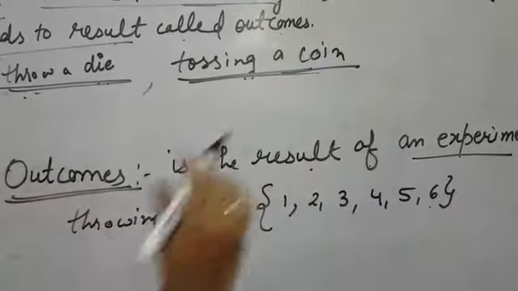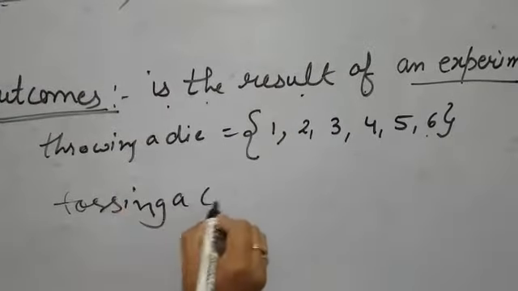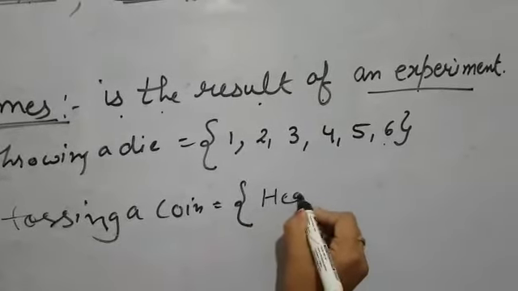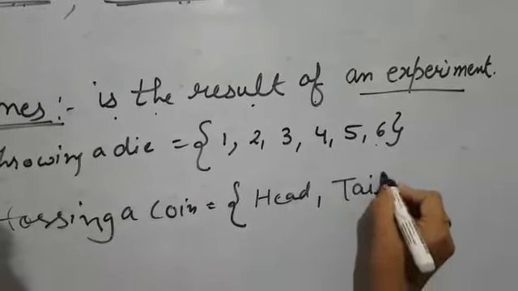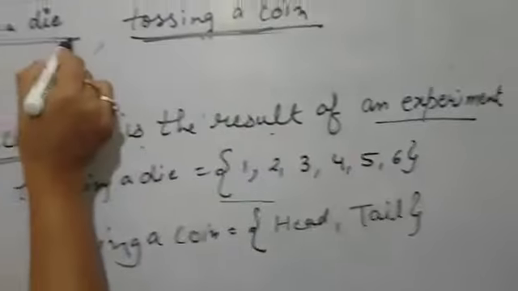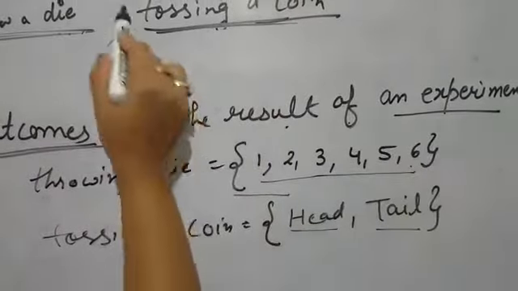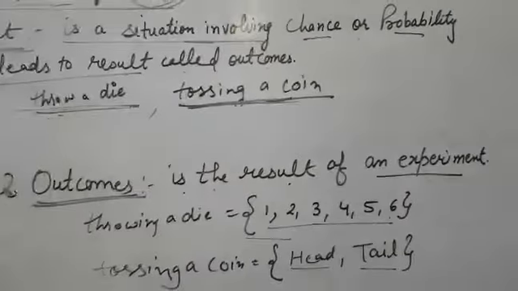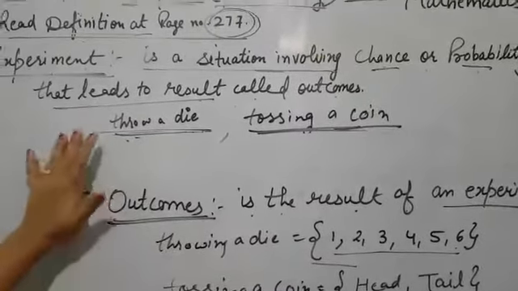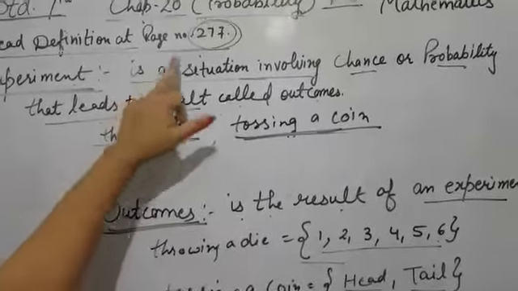Like in tossing a coin, when we toss a coin, what result does it give you? Either head will appear or tail will appear. So these are the outcomes. When we do an experiment, the outcomes are the result of that experiment. So I think the difference between the experiment and the outcomes is clear to you. These are the mostly used terms, that's why I have explained them here. The rest you can read and understand from page number 277.